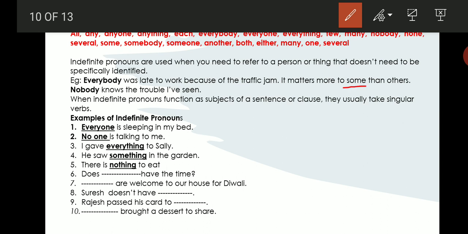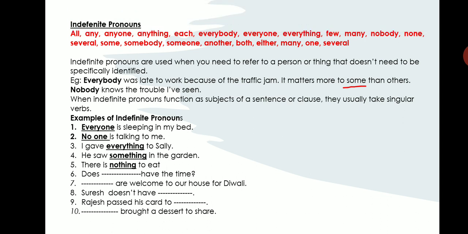I'll underline the word. Nobody knows the trouble I have seen. Nobody is again an indefinite pronoun. When indefinite pronouns function as subjects of a sentence or clause, they usually take singular verbs. So this is again about subject-verb agreement. If the indefinite pronoun comes in the beginning of the sentence and it plays the role of a subject, then the verb that comes after the indefinite pronoun will be singular. Hope I am clear. Let us look at these sentences.